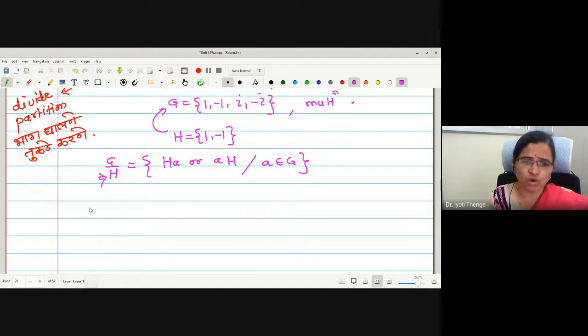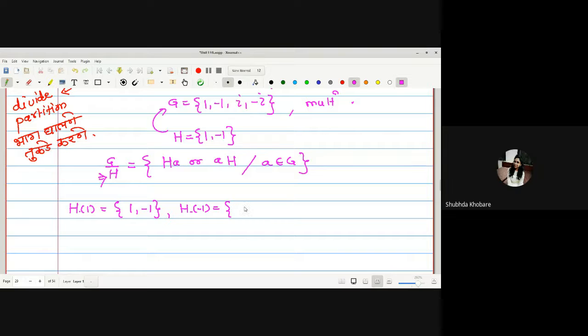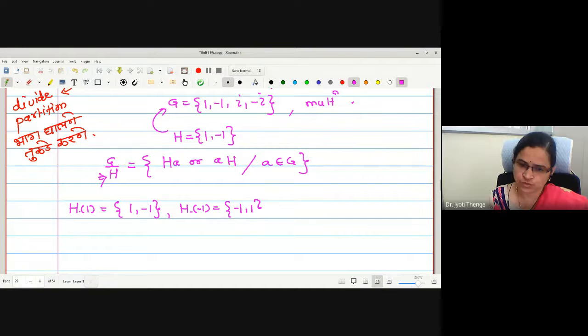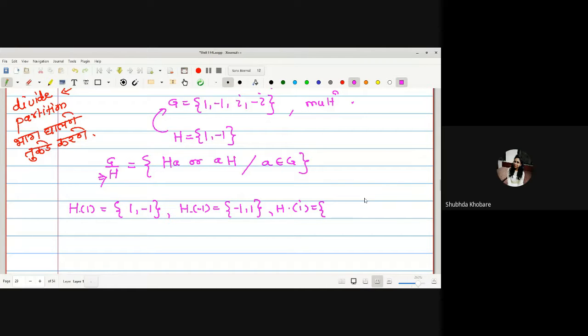Let me just write down all the right cosets of H. H1. What is H1? Let us multiply by 1 to this group. It is {1, -1}. What is H(-1)? It is {-1, 1}. What is Hi? It is {i, -i}.